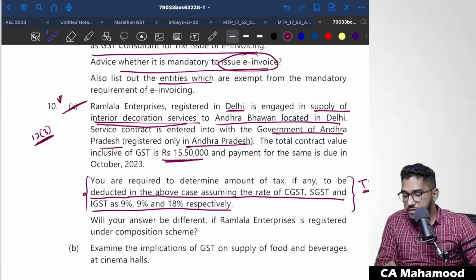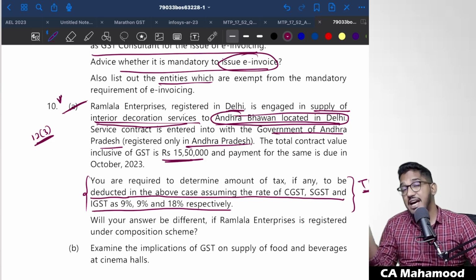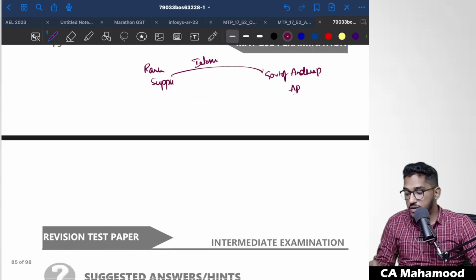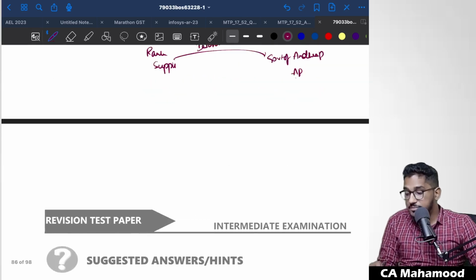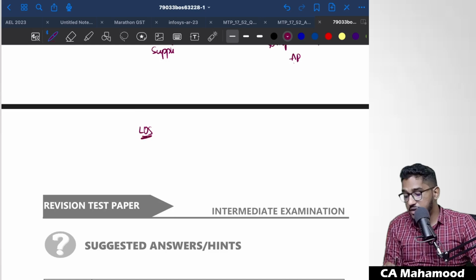If you read the question carefully here, Ram Lalla Enterprises registered in Delhi is engaged in supply of interior decoration services to the Andhra Bhavan, which is located in Delhi. They are providing interior decoration services to the immovable property which is there in Delhi. So if you go by section 12(3), the place of supply is going to be Delhi. Location of the supplier is Delhi. The place of supply is also Delhi, if we go by 12(3).